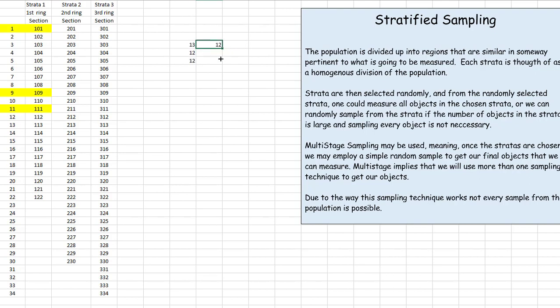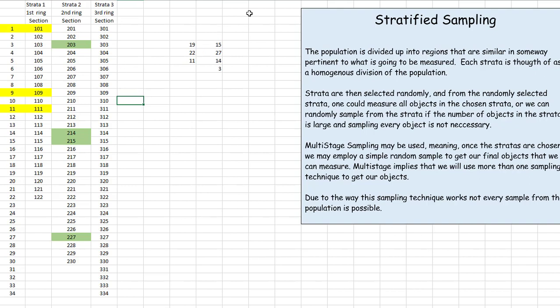So now I grab 4 more numbers: 15, 27, 14, and 3. And then I'll do the same thing for strata 3. Then again, I could decide at that point how I'm going to sample from each of those strata, but this is called stratified random sampling.